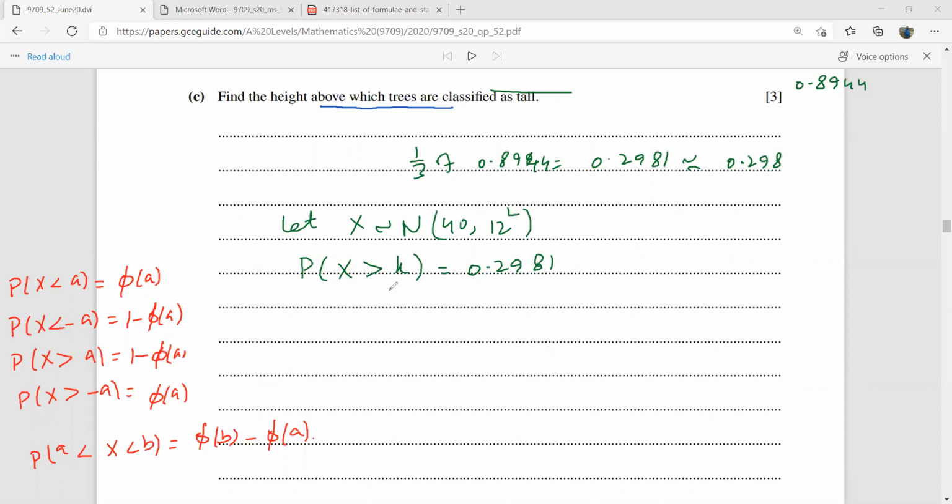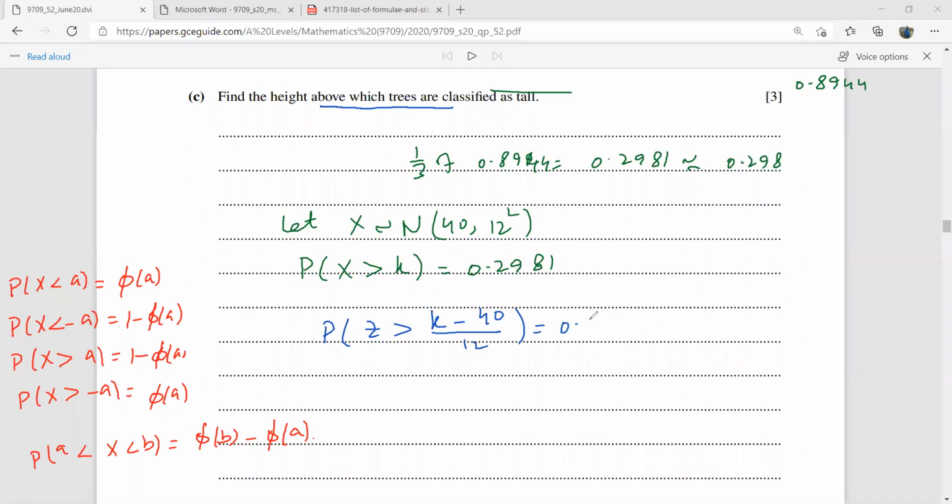So what should be my next step? No, that is not required because it is greater than and this is less than. But you have to standardize first. You have to standardize first, okay? So this would become probability Z is more than k minus 40 over 12.